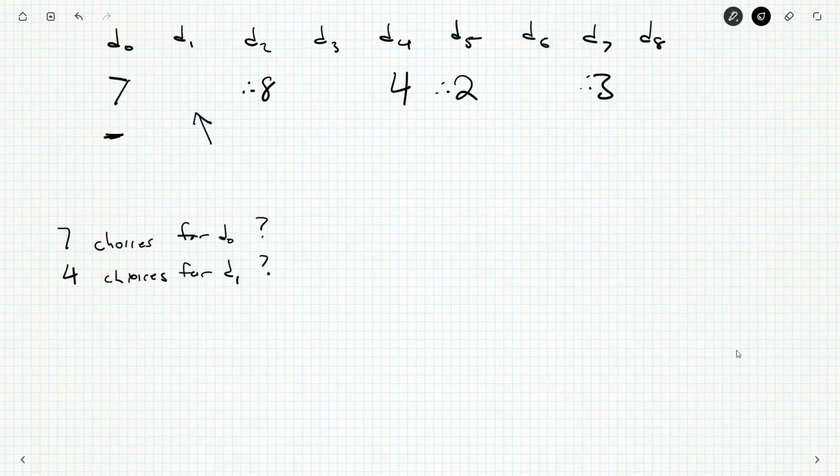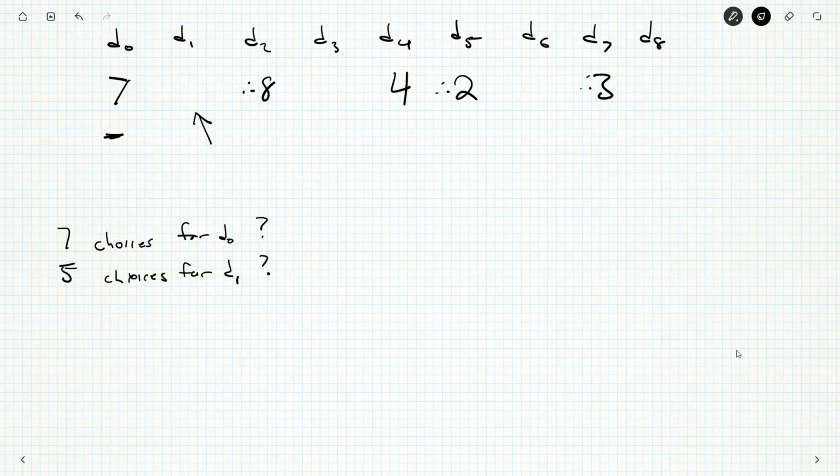So, yeah, is that really it? I feel like that's it. Now, I say 7 choices for D0 because you can't have 0. Although maybe we could have 5 choices for D1, in which case then wouldn't there be 35 Moffat numbers? Interesting things to think about. I haven't actually made a Moffat number yet.